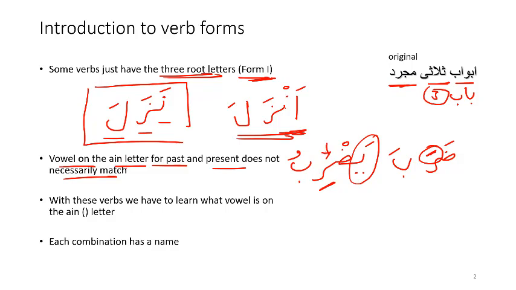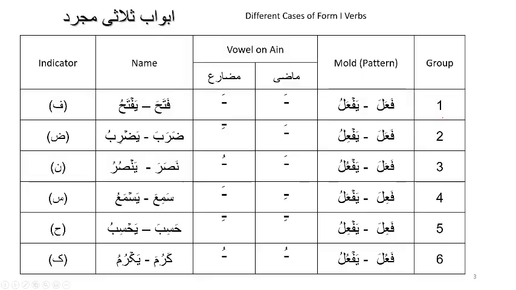And that's the point. The vowel on the ain letter does not necessarily match. With these verbs, we have to learn what vowel is on the ain letter. So for example, with daraba, we just need to know that it's daraba yadribu. A fatha over here in the past tense and a kasra in the present tense. And there can be multiple combinations, as we will see on the subsequent slide, and each combination has a name.